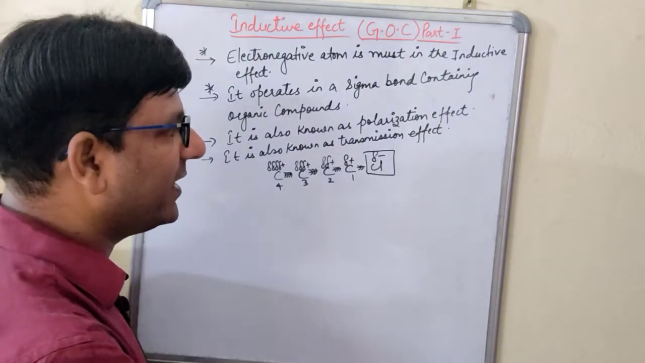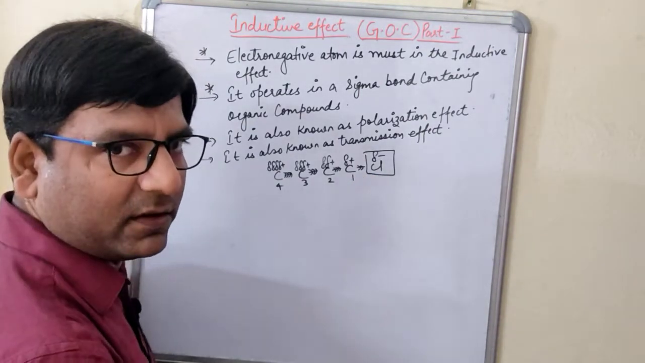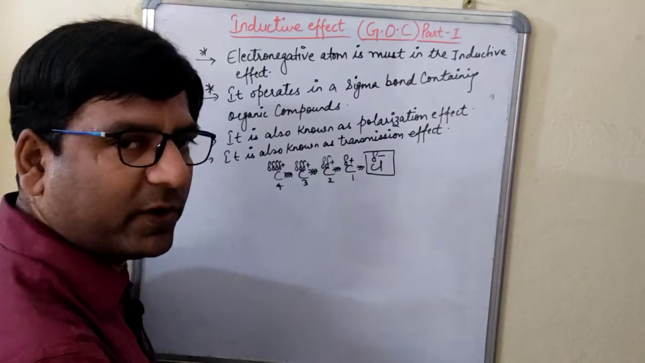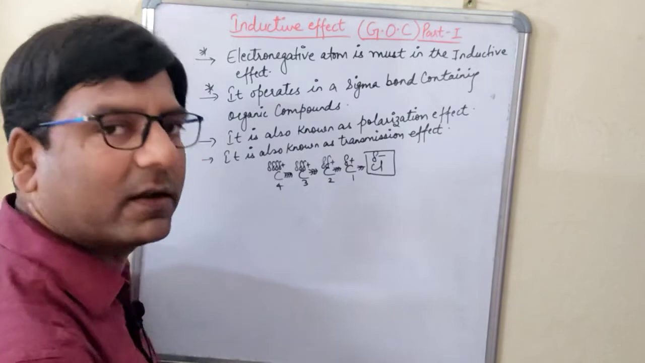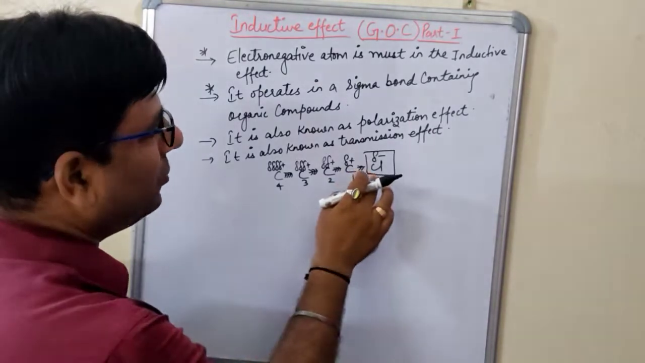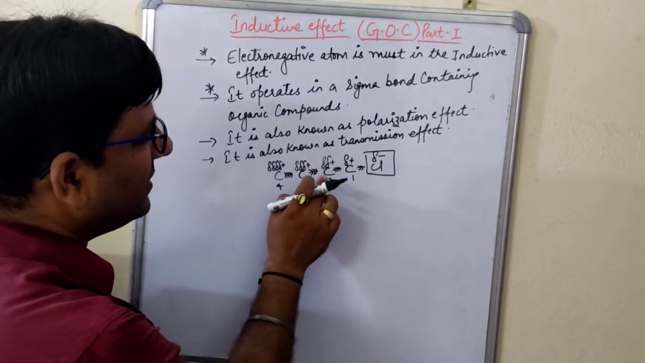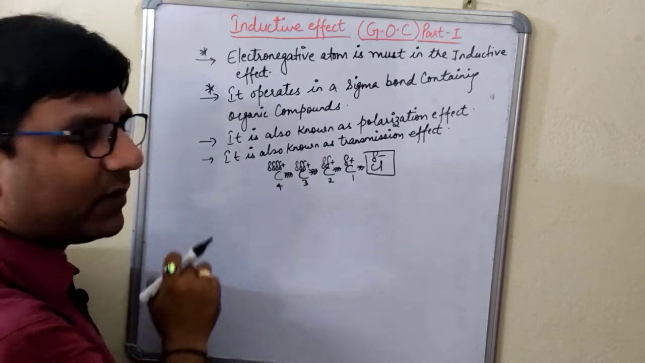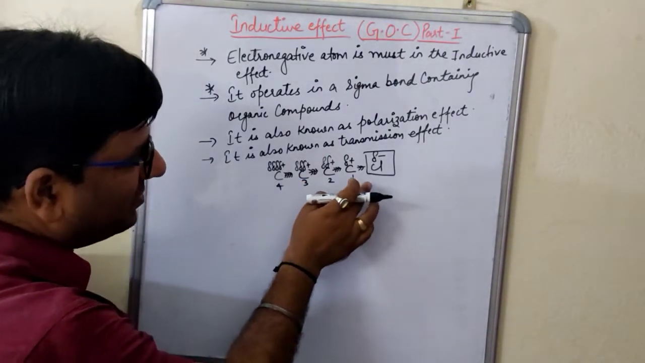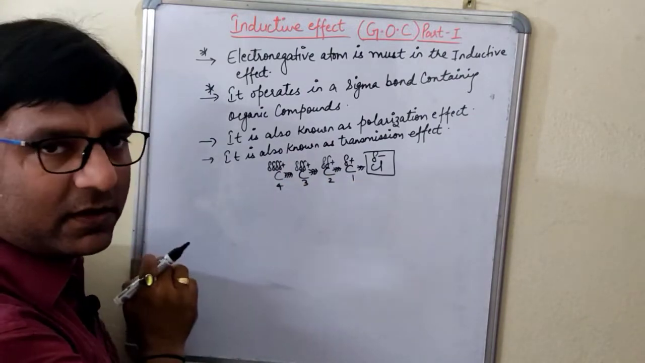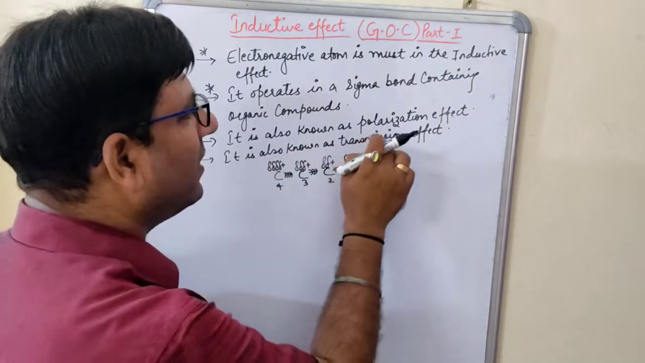because there is a difference in the electronegativity of this carbon and the chlorine. Chlorine is having the electronegativity of around 3, right? And this carbon is around 2.1. So there is a difference of electronegativity. That is why this bond has become what? Polar. And due to this electronegative atom, all these carbon atoms are acquiring what? Positive charge. So this inductive effect is transmitted along the carbon chain.